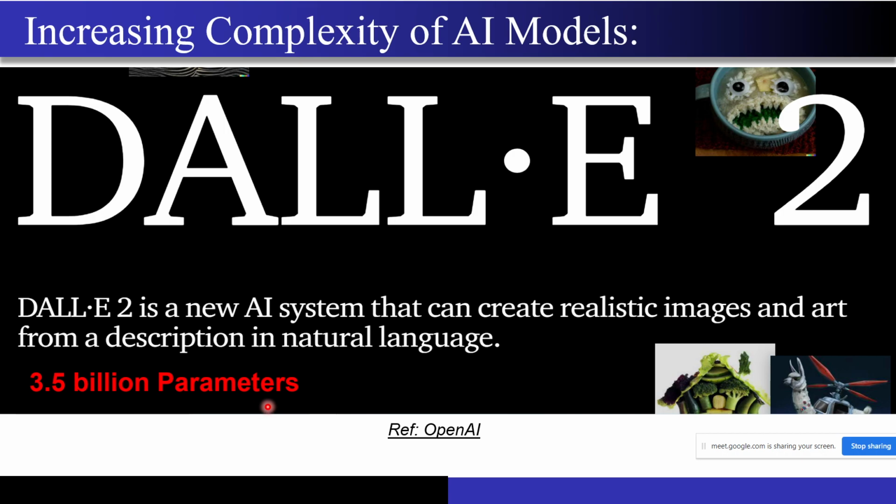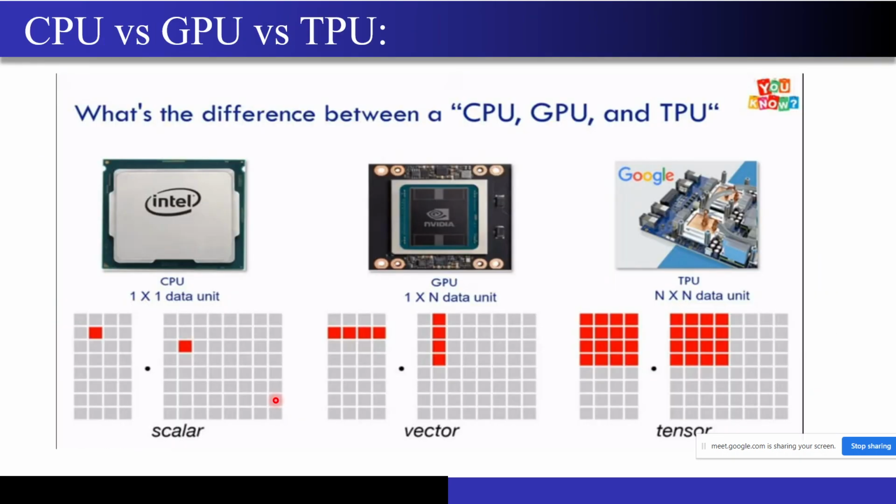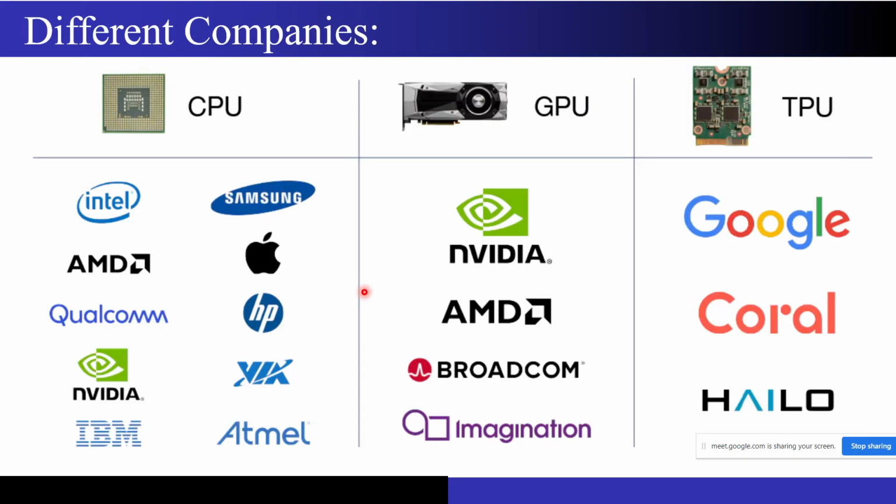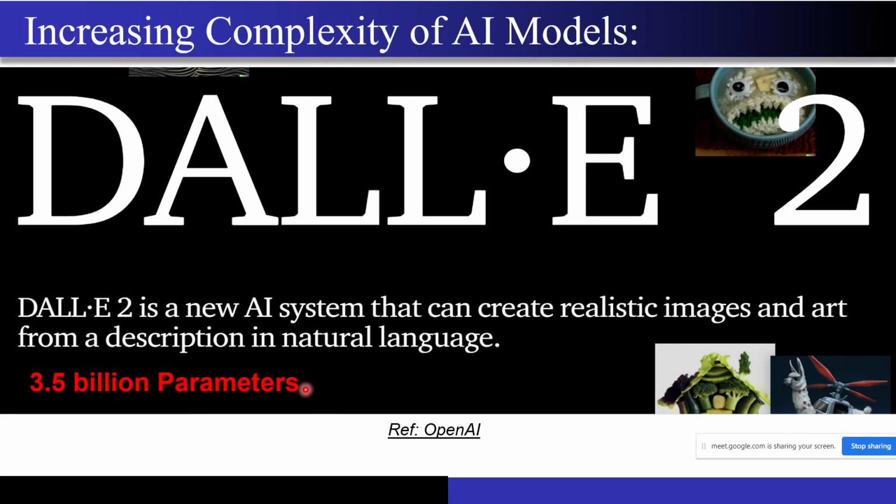Now what does this parameter mean? I told you, there is a neural network, right? Yeah, there is a neural network and there are weights that are associated. All these nets that you're seeing, they have their associated weights with them, and these weights are getting multiplied with the inputs. So these weights are nothing but the parameters of that particular model, right? There are around 3.5 billion such parameters in this DALL-E complex model, and the DALL-E model was developed by OpenAI.